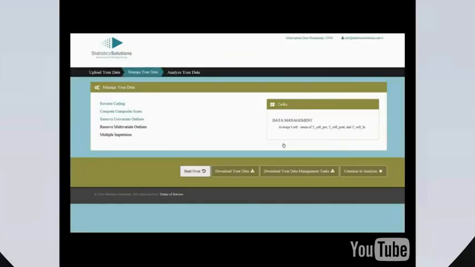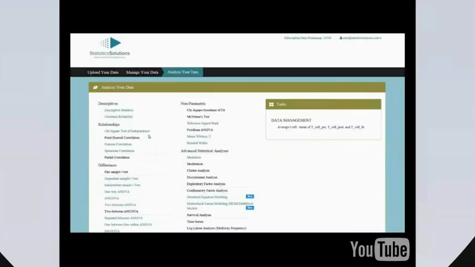All of the data management tasks conducted are tracked in the Tasks pane here and can be downloaded here. You may also download the managed data set by clicking Download Data. Next, we will continue to the analyses. As you can see, this screen also has pop-ups when you roll over each test to remind you of what each test will accomplish, along with the types of variables that are appropriate for that test.